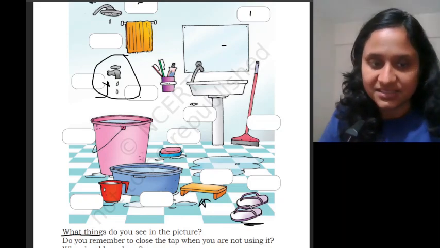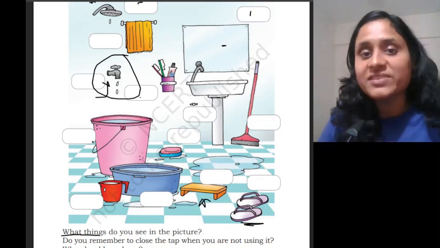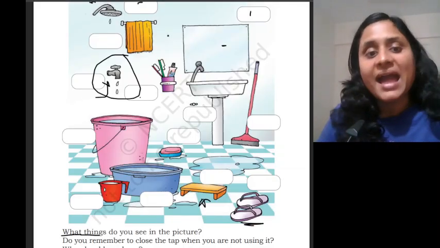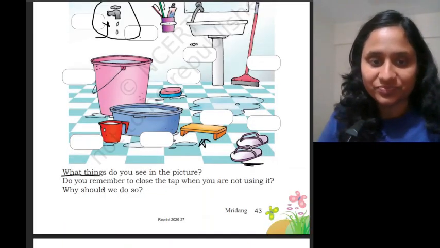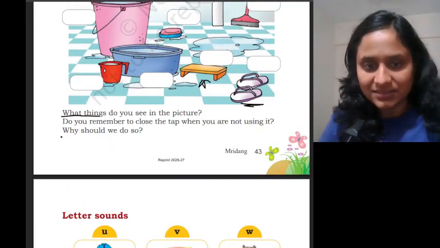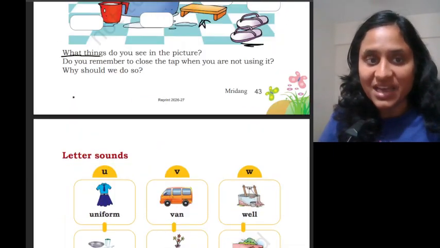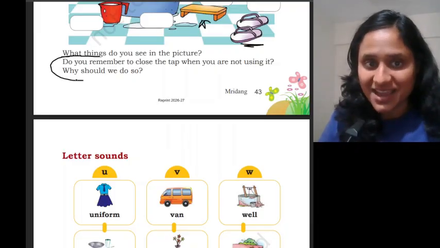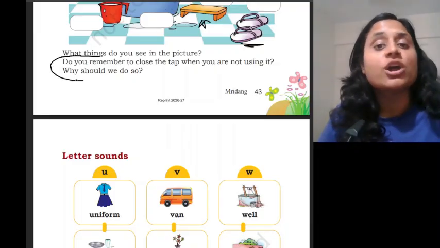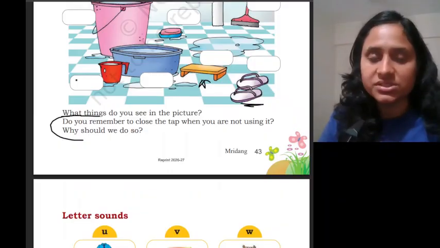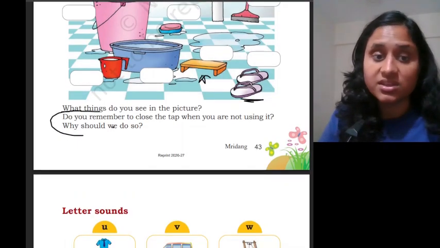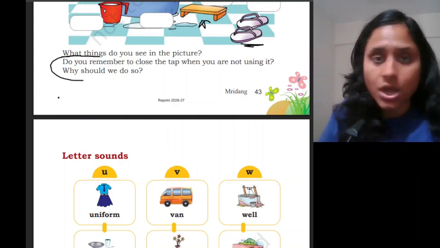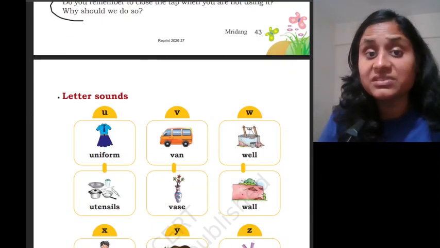Okay? Yes. That's why we should always save water, and whenever we see a running tap, we should quickly go and close that running tap. Yes? Okay, so we have answered this question. Do you remember to close the tap when you are not using it? Always remember, when you are not using the tap, close it in order to save the water, as water is very important to us, and if it's not there, we would not survive even a single day.